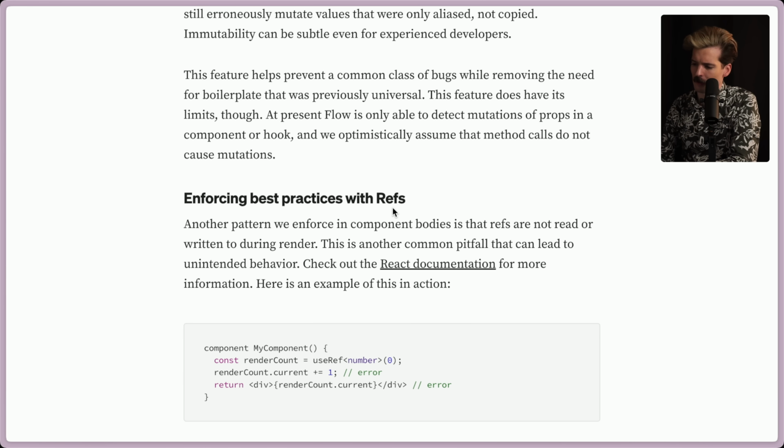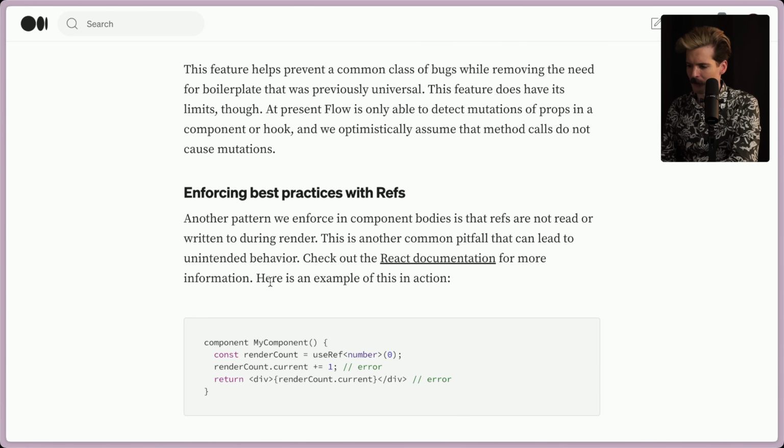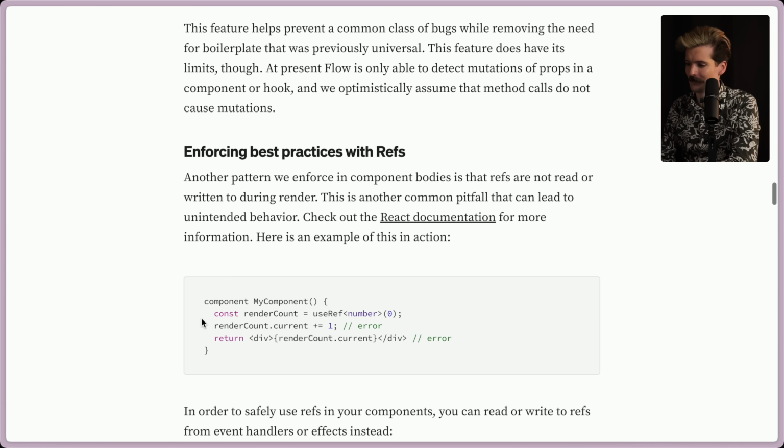Enforcing best practices with refs. Oh boy, refs, everyone's favorite, especially in React. Thankfully, refs are getting an overhaul soon, but let's see what they've done for Flow for now. Enforcing best practices with refs. Another pattern we enforce in component bodies is that refs are not read or written during render. This is another common pitfall that can lead to unintended behaviors. Check out the React docs for more information. Here's an example of this in action.